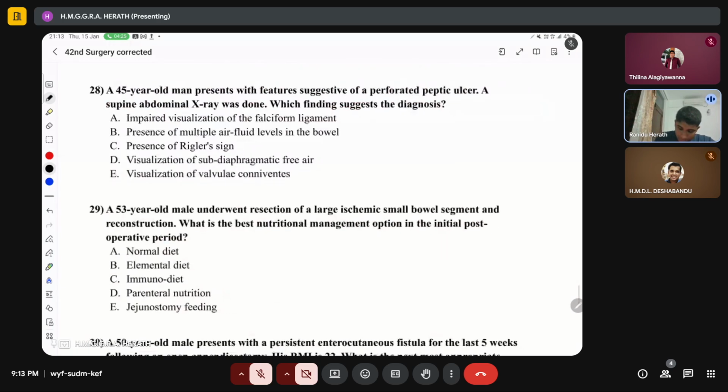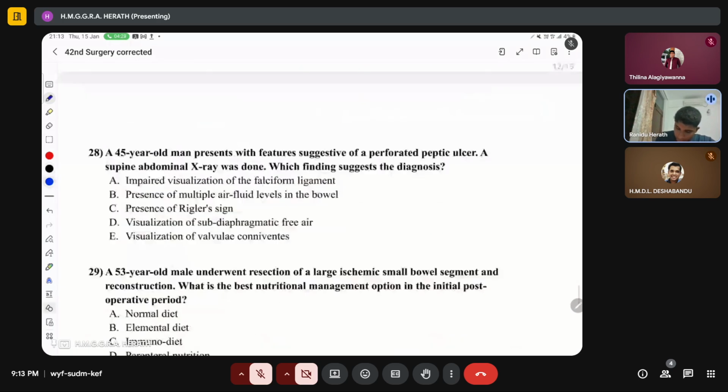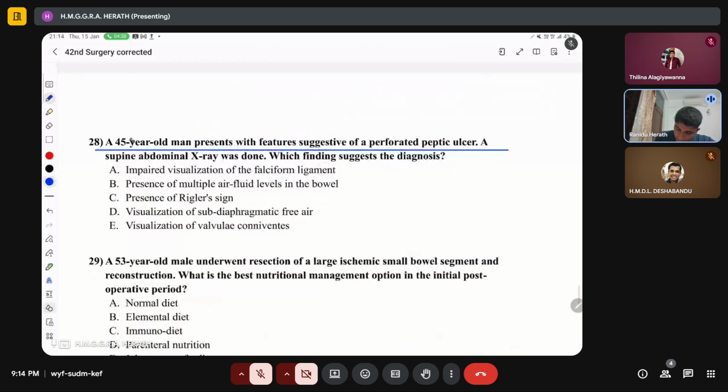And next we go for this one, 28. A 45-year-old man presents with features suggestive of perforated peptic ulcer. A supine abdominal X-ray was done, but findings suggest the diagnosis. So if there is perforation, there should be free air in the bowel. However, you cannot notice any subdiaphragmatic free air in abdominal X-ray. You have to take a chest X-ray.